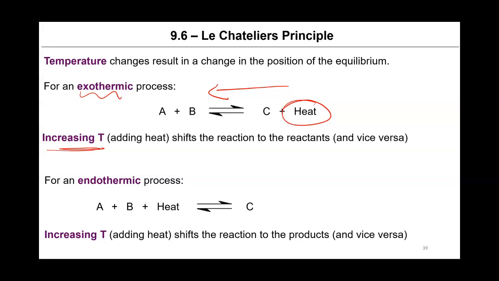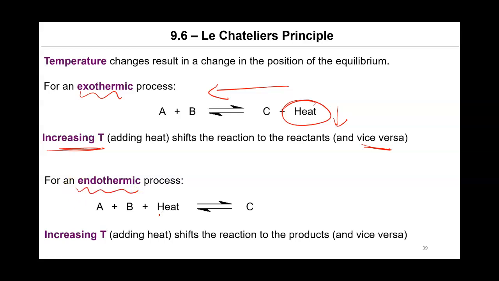Because we're going to add some heat, and the system will respond to offset the change that we have made, and will want to consume that heat by shifting to the left. Of course, if we do the opposite and lower the temperature, we would be removing heat, and the system would move to the right in order to replace the heat that we are removing.